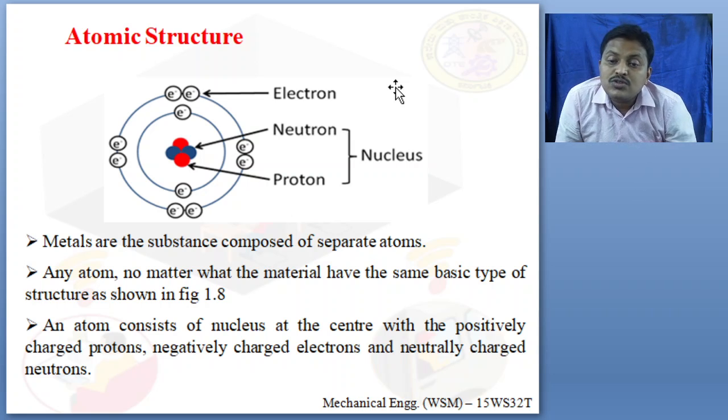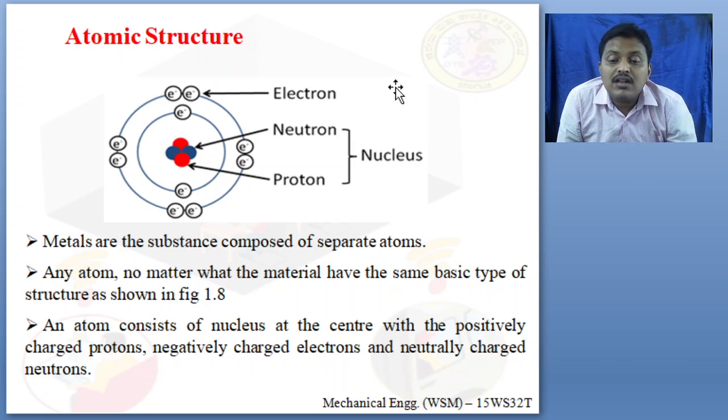The outermost are called valence electrons. So let us come to metals. Metals are substances composed of separate atoms. This is one atom, and there are a number of atoms. As I said, like zinc atoms, copper atoms, a number of atoms are there. So here metals are substances composed of separate atoms.